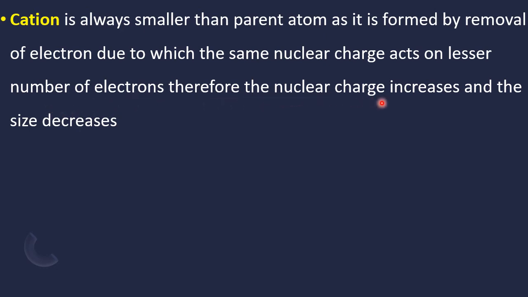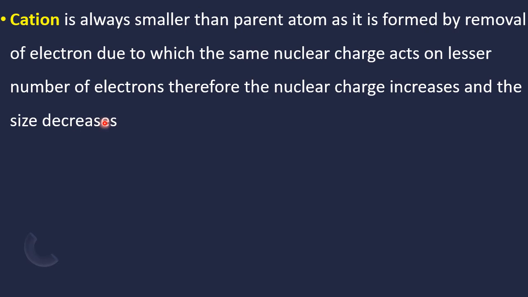Therefore, the effective nuclear charge increases and size decreases. One best example, sodium 2, 8, 1, K, L, M. If sodium loses one electron from the M shell, then the M shell disappears totally. Only K and L shell remain.